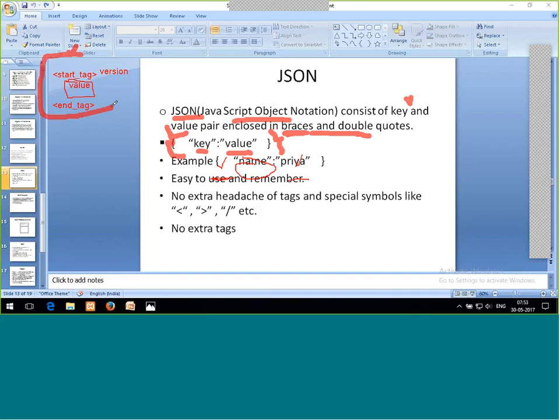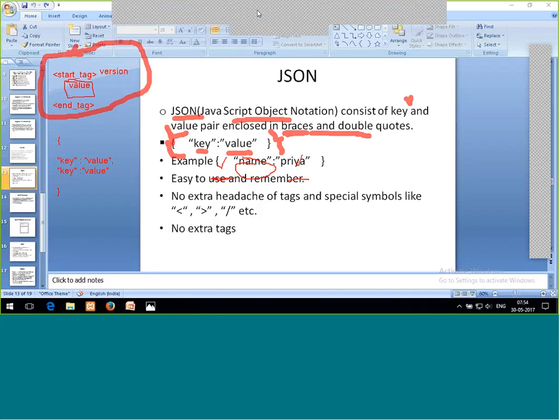So for the same thing which I just wrote in XML, if I want to write the same within JSON, a key and a value will come here. And if we have multiple key value pairs, it will be like this. So what will be the key and what will be the value for name and Priya? Name start tag, name end tag: name will be my key and Priya will be my value. Understand?